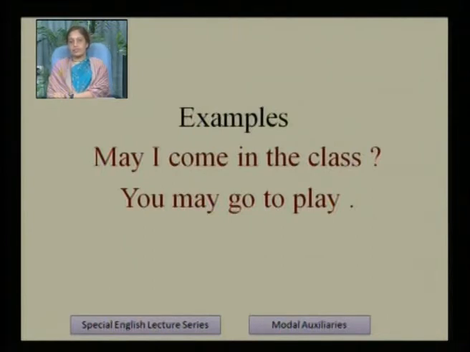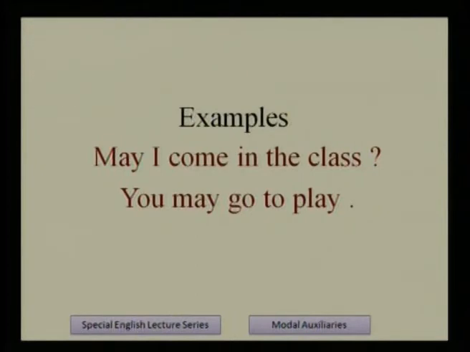In sentence number 1, may I come in the class? Permission is being asked, permission is taken. Asking, it is in an interrogative way. So we ask the question. May I come in the class? Here we ask the question. So in this type of sentences, may is used.